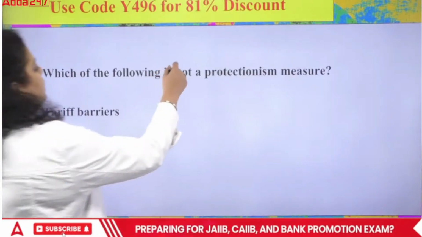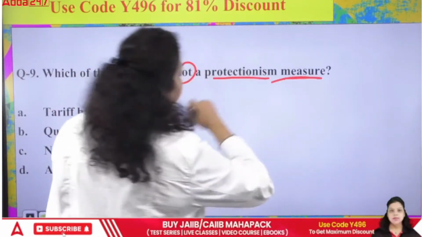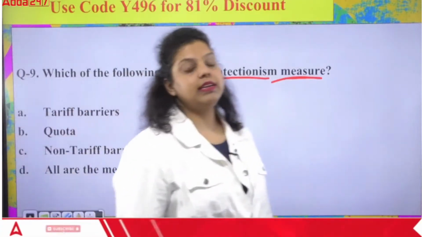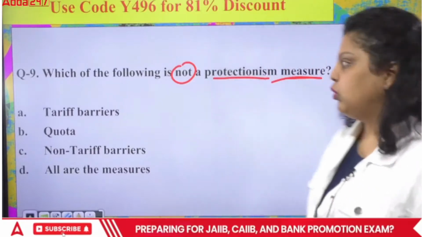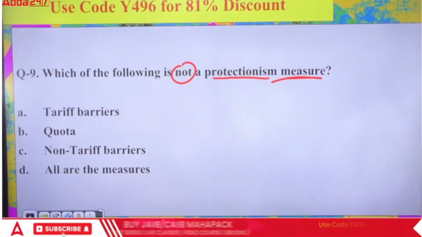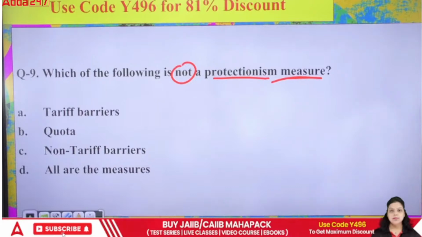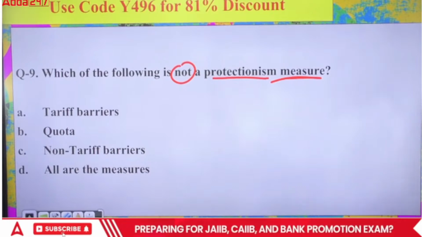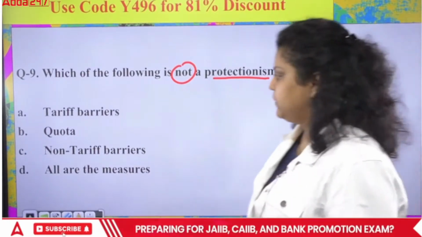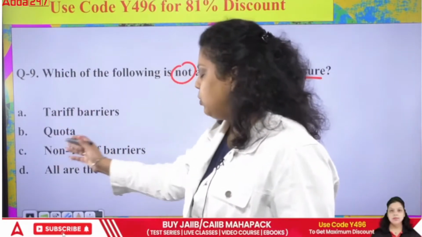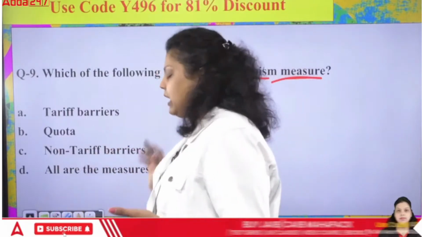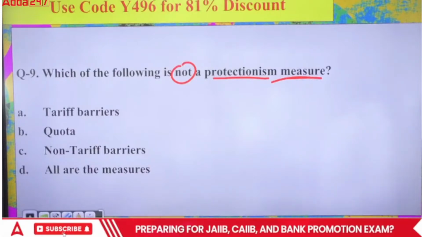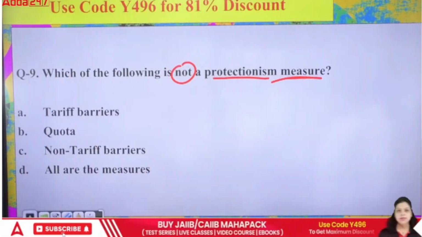Now, which of the following is not a protectionism measure? We know that because of globalization, we are facing certain disadvantages. So certain protectionism policies, certain measures, have been created. Out of these, which of the following is not a part of those measures? First, tariff barriers, second, quota, third, non-tariff barriers, fourth, all are the measures. So what do you think, which of the following is correct? A, B, C, or D?